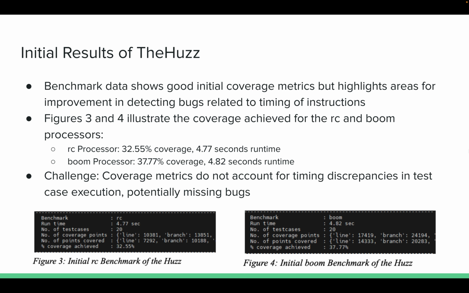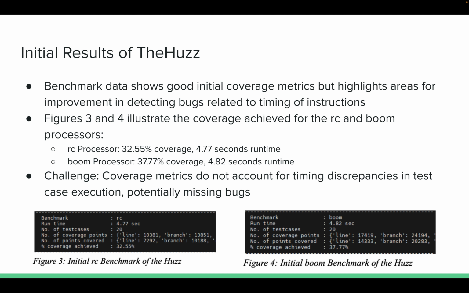Okay, so for the initial results of the HUS, what we found was that the benchmark data shows good initial coverage metrics, but one of the areas we found that could be improved was timing analysis. So what we see below here is figures 3 and 4, the initial coverage that we were able to achieve for the RC and boom processors.